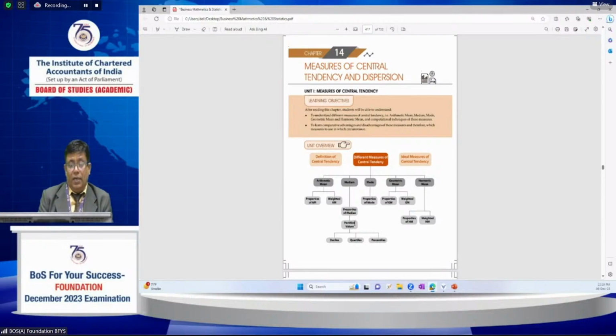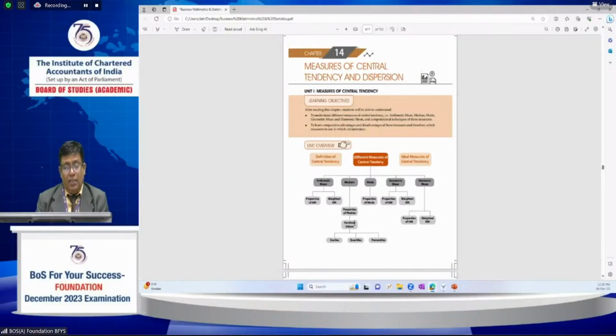It is categorized first into measures of central tendency, based on averages: arithmetic mean, median, mode, geometric mean, and harmonic mean. The median is a positional average. The mode is used in quality control, for example in shoe manufacturing industries or government industries, where the mode is frequently used.